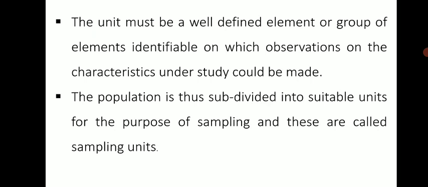The population is thus subdivided into suitable units for the purpose of sampling, and these are called sampling units.